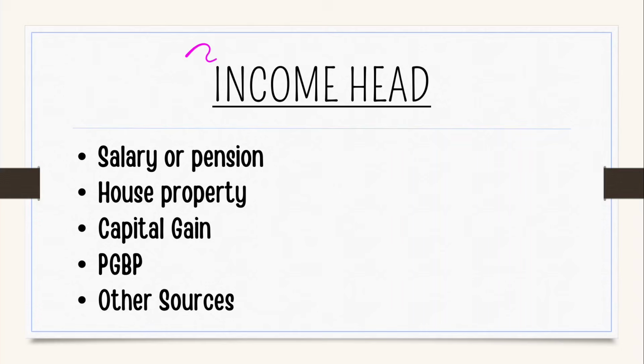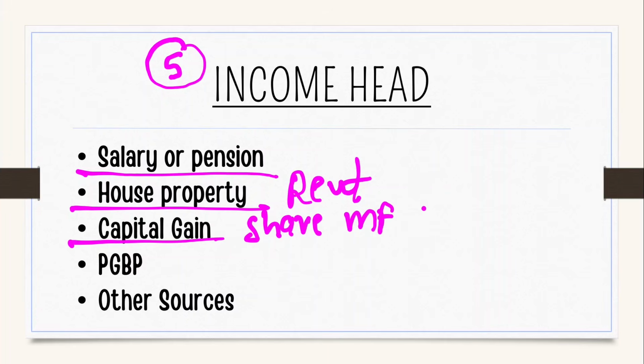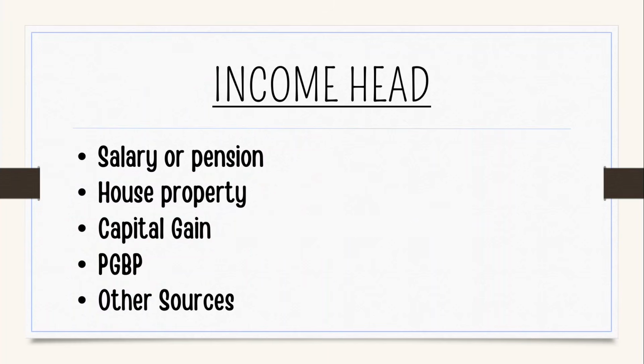First of all, a person can earn 5 types of income: salary or pension income; house property, rent from any shop or any house; capital gain from any share, mutual fund, or property sale; business income, from any trading or service providing; and any income which does not fall in any of them will be considered income from other sources.